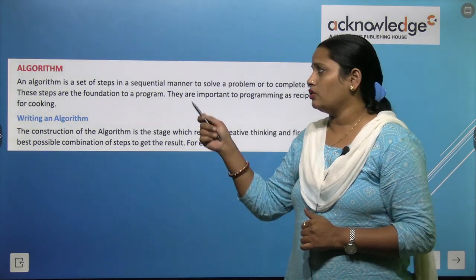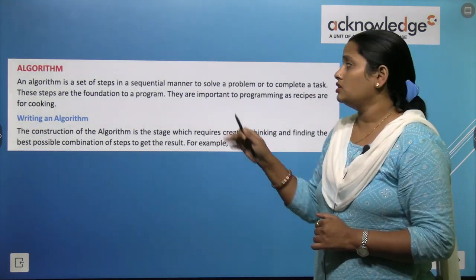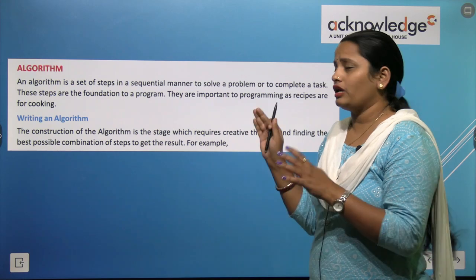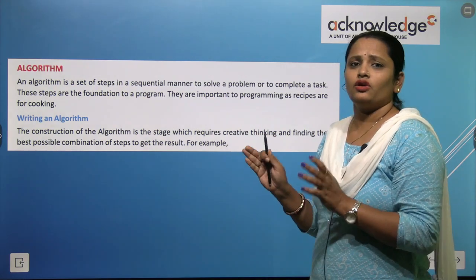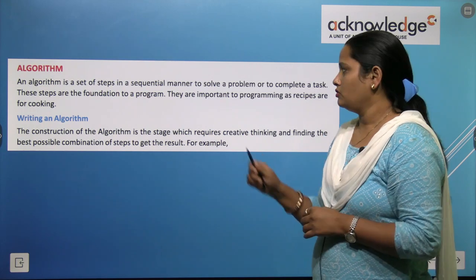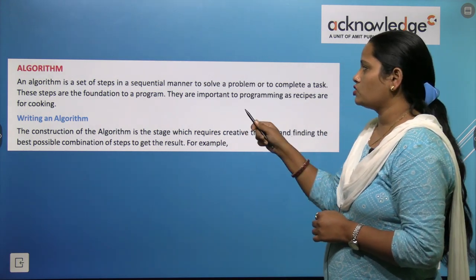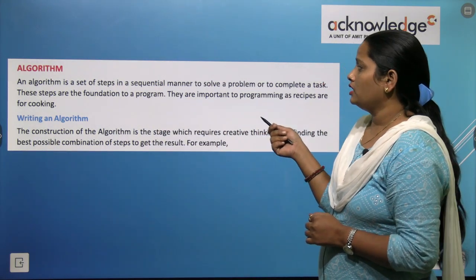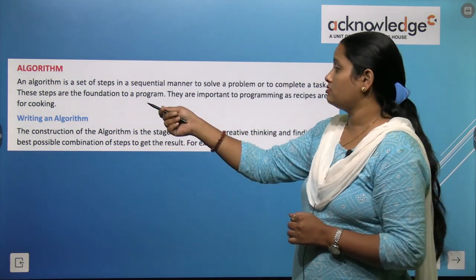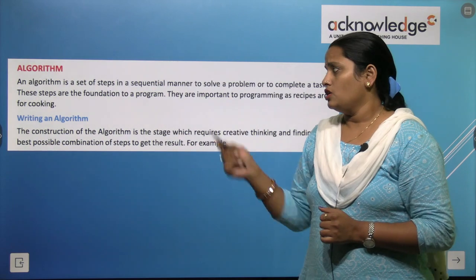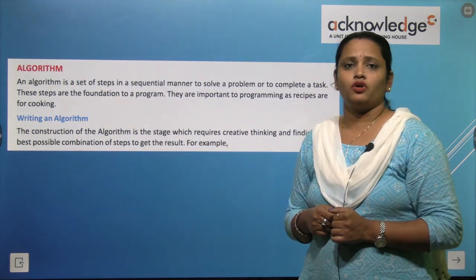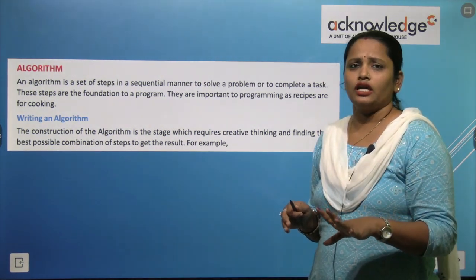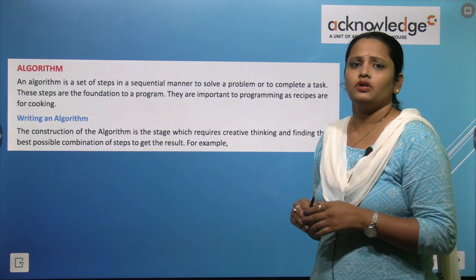What is an algorithm? An algorithm is a set of steps in a sequential manner. Sequence means one after another. So when we write down an algorithm, everything goes step by step, in a sequential manner, to solve a problem or to complete a task. These steps are the foundation of a program. They are important to programming as recipes are for cooking. Here we have many examples in our book. Whenever we perform a task, we start that task with a step by step method.